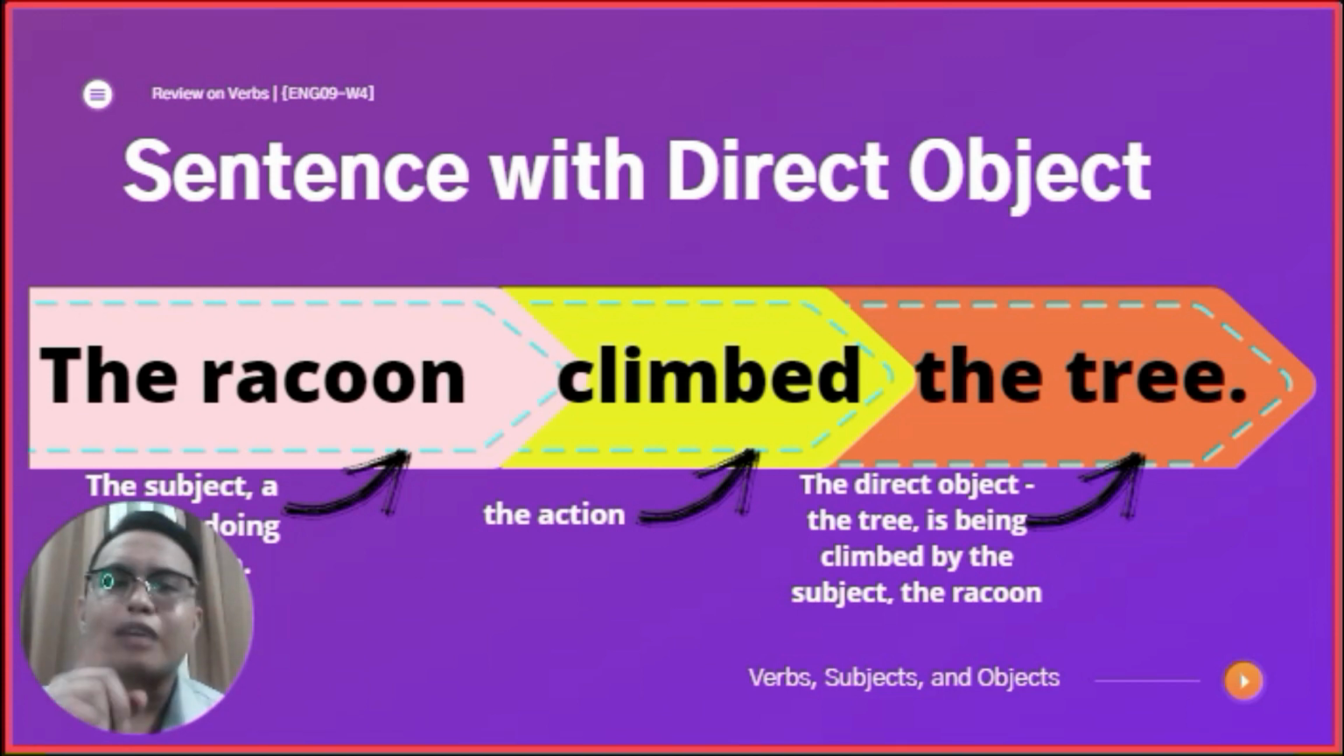Now, let's ask the question. Unsa ganito yung question sa direct object? What? Okay, good. Let's ask the question what after the verb. So let's say, the raccoon climbed what? The raccoon climbed the tree. So, the tree there becomes our direct object. Okay? Now, for a sentence with an indirect object, unsa ganito yung question sa indirect object? To whom or for whom? So, we have here, excuse me, our example.